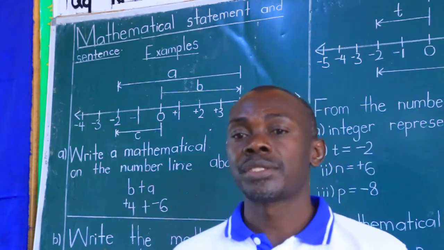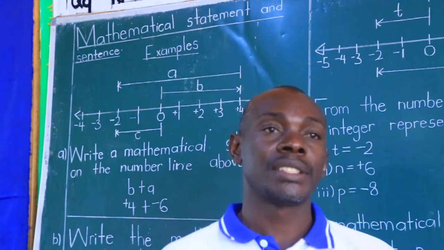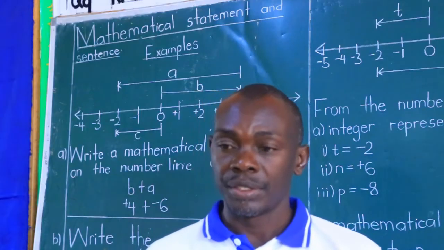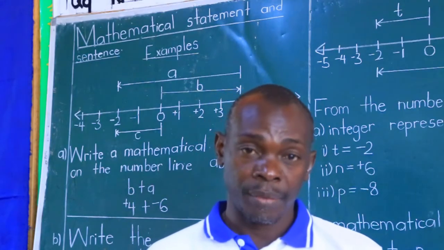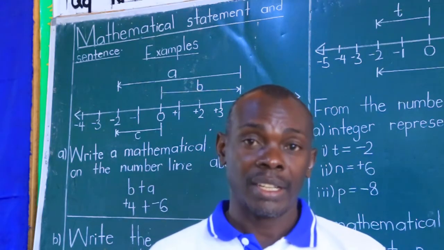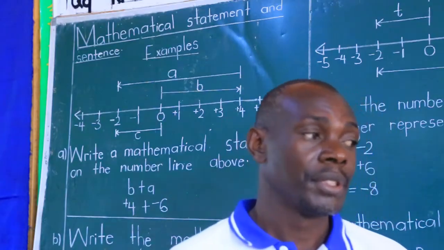So that is what's called a sentence. A sentence has got a result, whereas a statement must never have that result. So there's a tendency of mixing them up. I think today I've clarified it, so you must never mix them up.